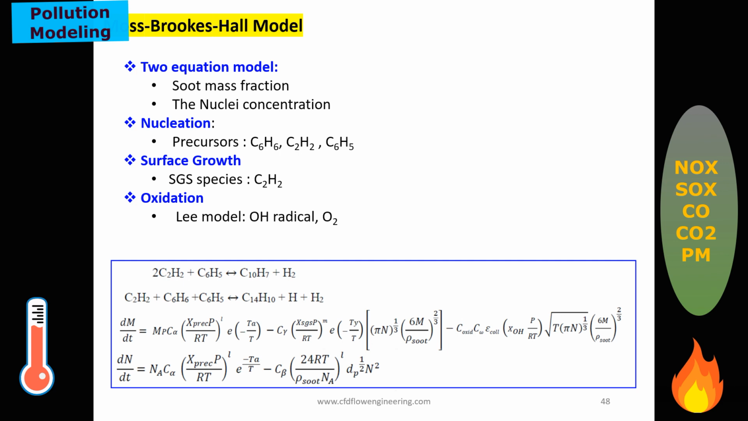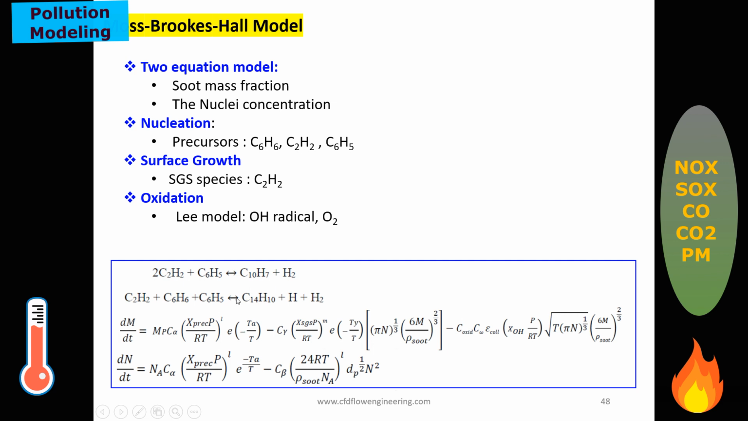The two-equation model uses the soot mass fraction and the nuclei concentration. You have to select the precursor, that means the hydrocarbon from which the nuclei are formed, such as C2H2 or C6H6, in the CFD model. You also have to select the surface growth model with a species like C2H2. For oxidation, we have to select a model, using the OH radical and O2.